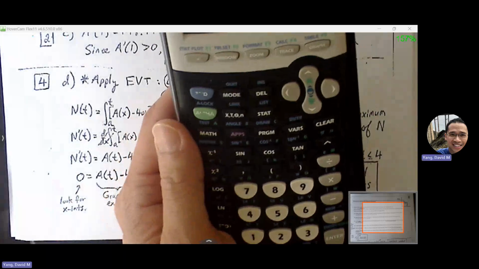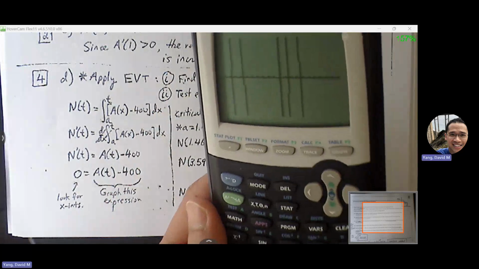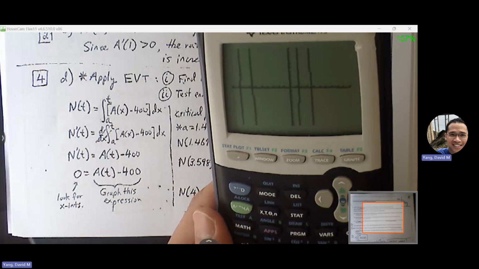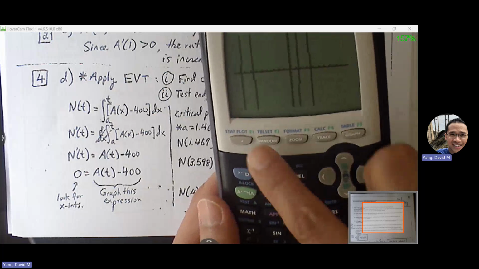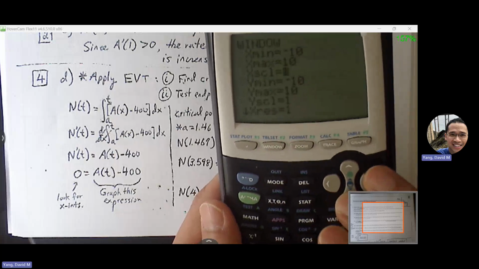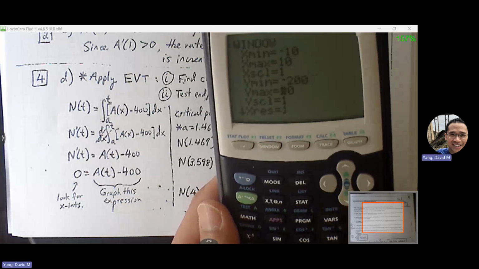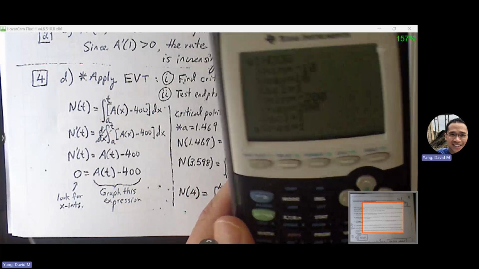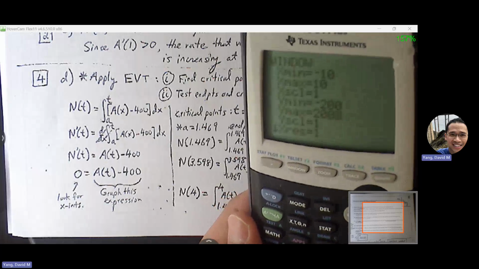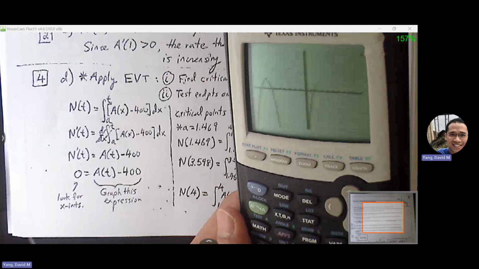When I do Zoom 6, I'm getting what look like almost vertical lines, which makes it a little harder to trace. You know you're dealing with numbers in the hundreds, so you can just adjust your window, your Ymin and Ymax. I'm just picking numbers in the hundreds, going from negative 200 to 200. I don't know if it's going to work, but I know I have to be in that range to get my graph to show up a little nicer.